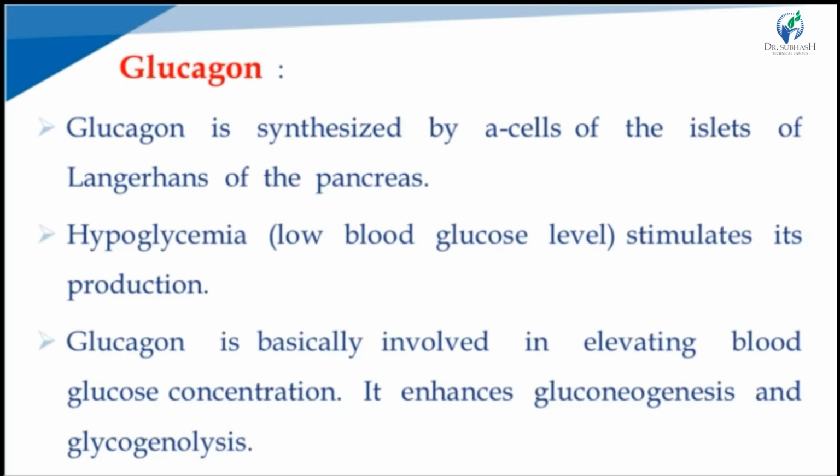Glucagon is basically involved in elevating blood glucose concentration, so it is a hyperglycemic hormone.